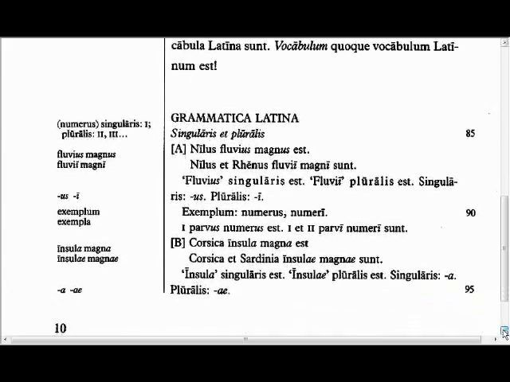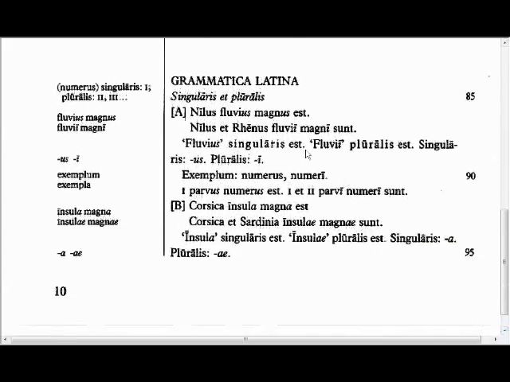Okay, so now notice that the endings for the singular and plural are not always the same. For this word, fluvius magnus, for fluvius, it is us and i. For a word like insula that ends in a, it is a and ae. Singular, insula, right here, insula magna. Plural, insulae magnae.